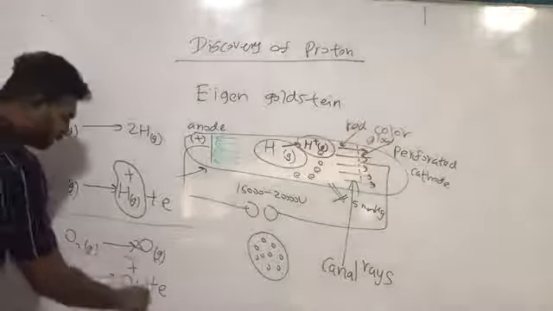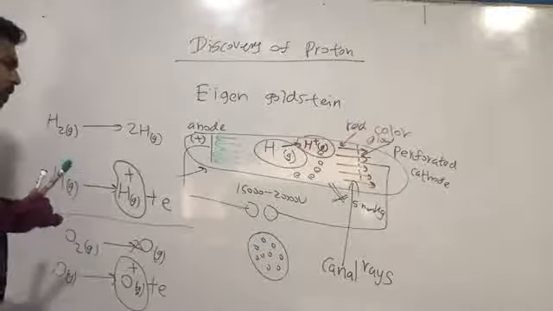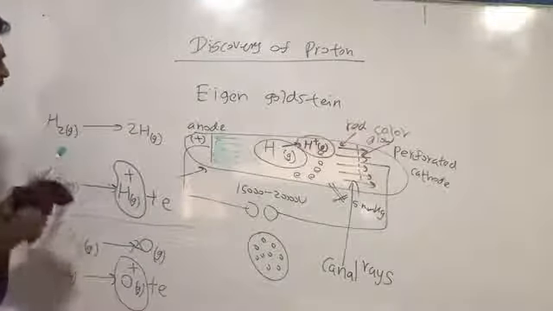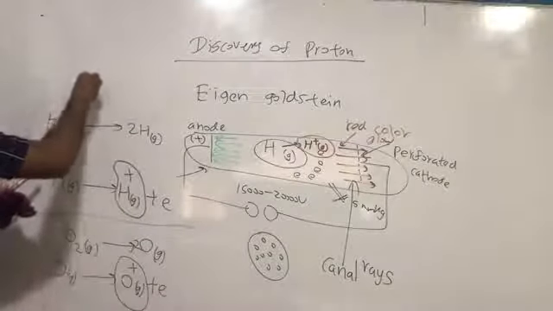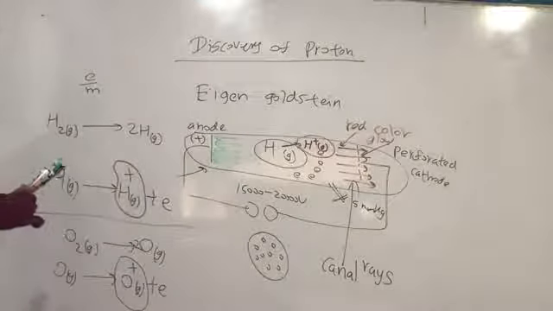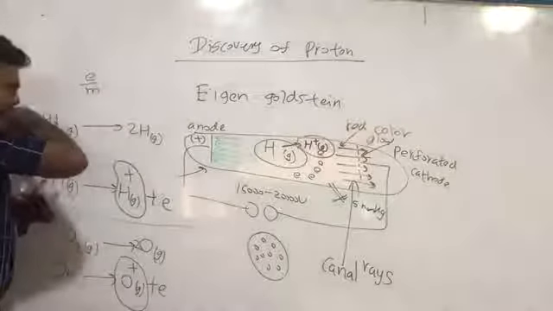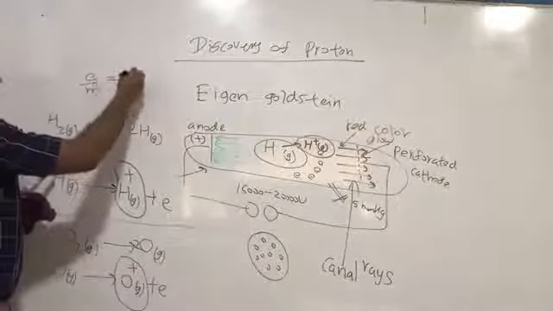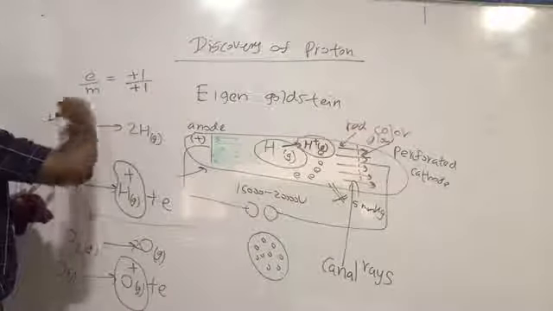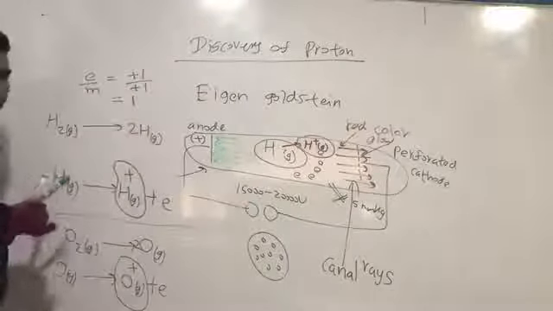So these also are canal rays. O plus gas is also canal ray. But the simplest, if we calculate the E over M value of hydrogen gas, the charge is +1 and mass is +1. So we get E over M value as 1.